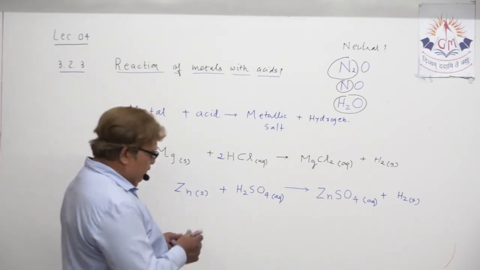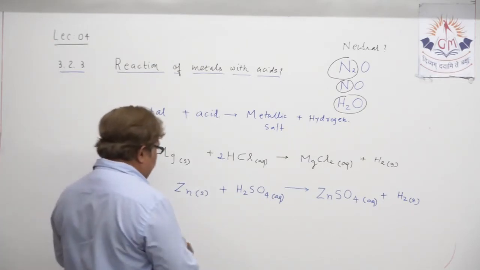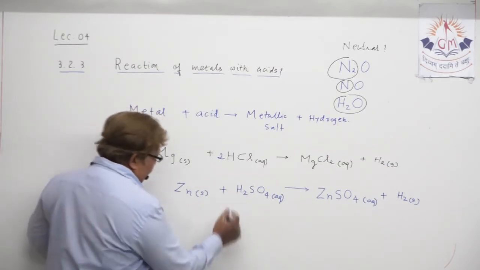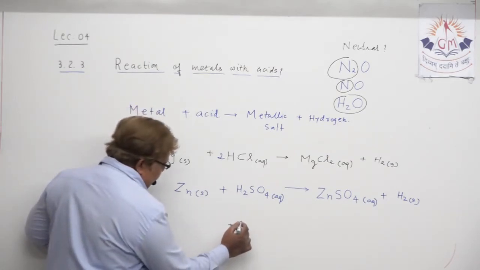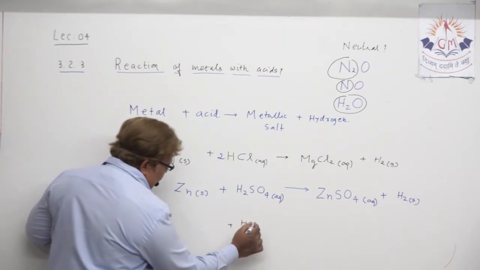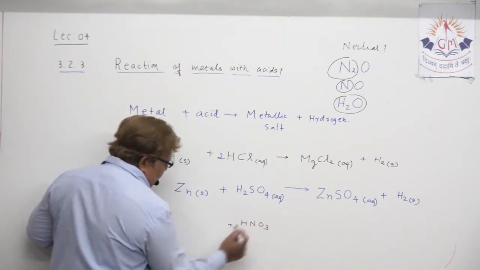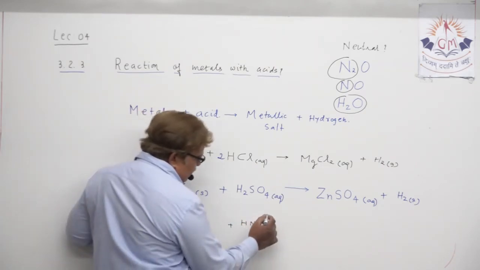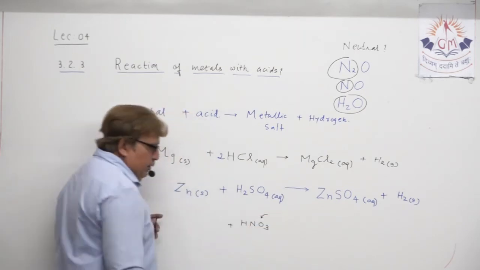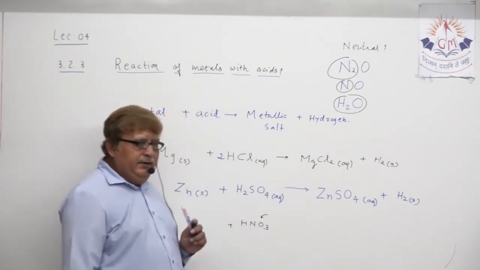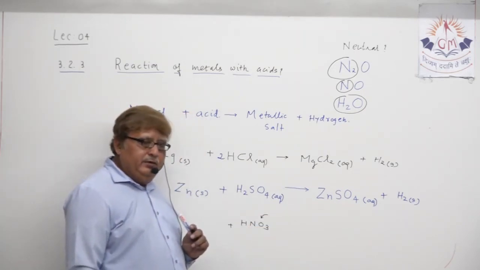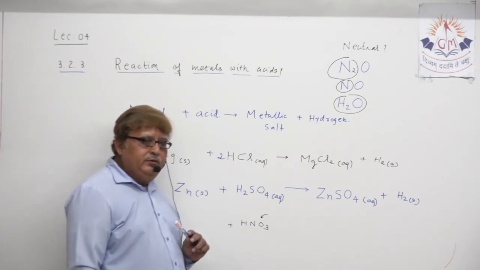If I just mention the name of that acid here, suppose I take HNO3, nitric acid, I am not writing nitric acid here in dilution form.